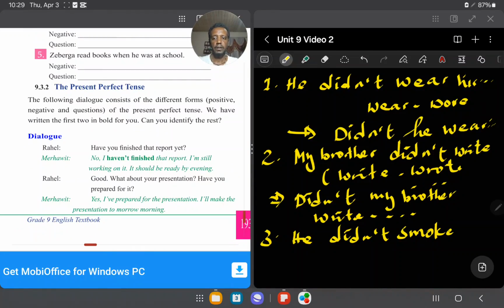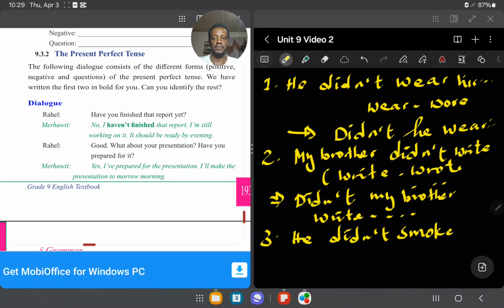Now, the following dialogue consists of the different forms, positive, negative and question, of the present perfect tense. We have written the first two in bold for you. Can you identify the rest? First, what do you know about the present perfect tense? Have or has and then V3 form, yes?